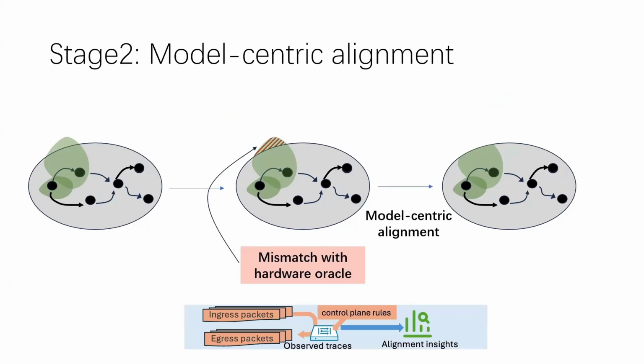After a slice is integrated, Lumen symbolically executes the updated model. An SMT solver generates packets and rule configurations that exercise the new paths, and the same cases are replayed on the hardware. If their outputs differ, the mismatch becomes a counterexample. Because the earlier model has already been checked, Lumen can localize the discrepancy to the new slice or its interaction with existing behavior, then refine it before continuing. We call this model-centric alignment because the current hypothesis determines which test to run.